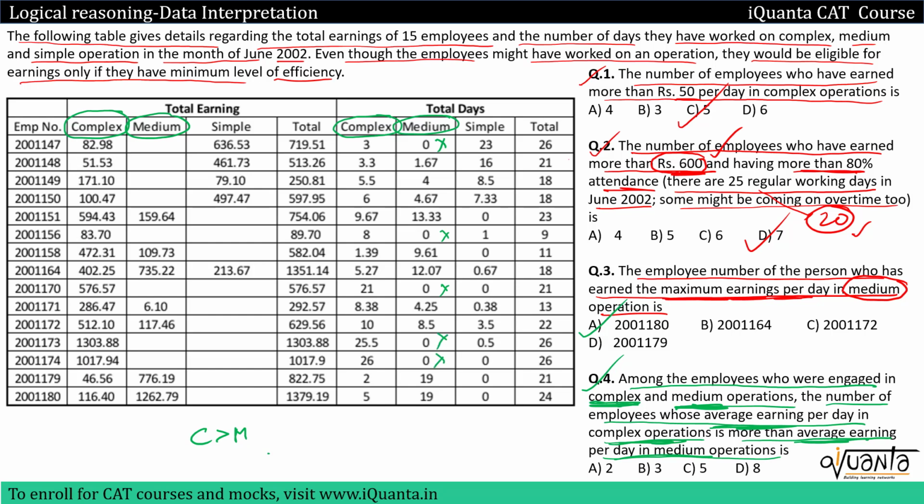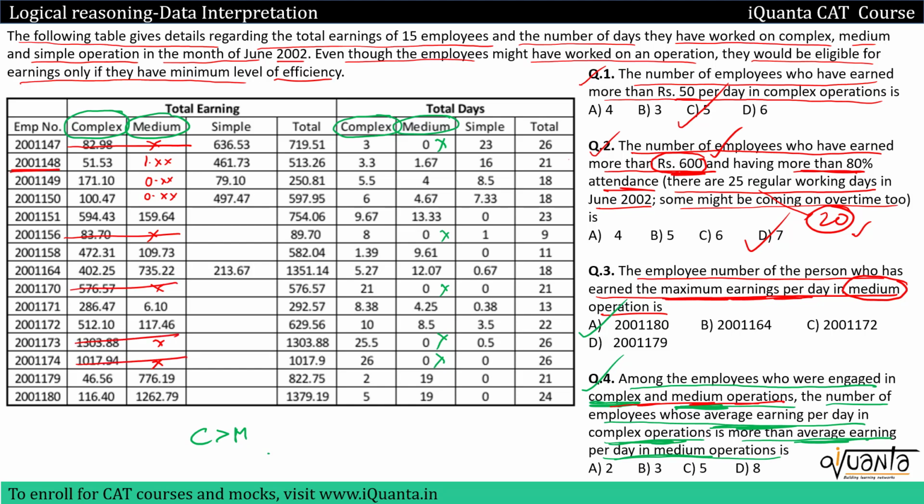Now this is a really calculative question. You have to calculate two quantities and compare both. They didn't work upon medium, so we'll put a cross over here as well because they will not be earning anything. In the last question I calculated all these. This was 1 point something, this was 0 point something, this was 0 point something. Now we were looking for employees who are engaged in complex and medium operation. That means the employee must be engaged in both. So we'll completely forget those cases in which an employee is not engaged in both. So we'll cancel the first one because he's not engaged in medium. We'll cancel this, not engaged in medium, this one as well, this one as well, and this one as well.